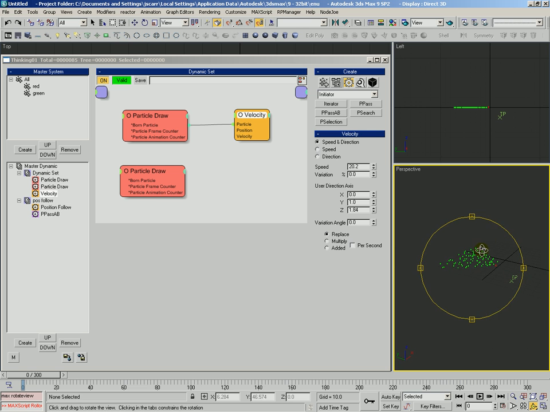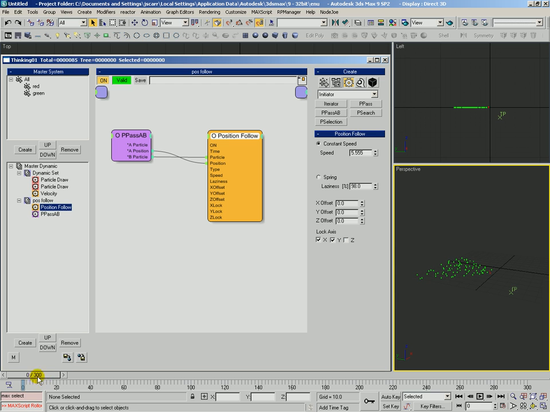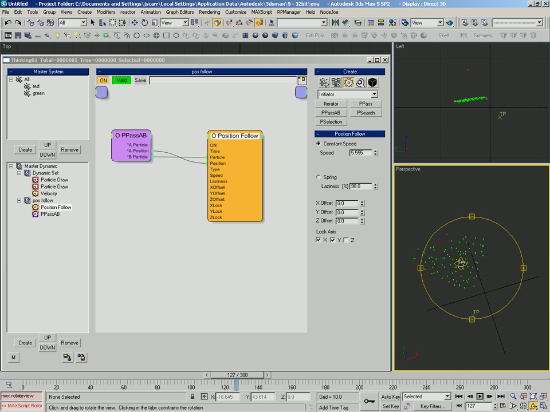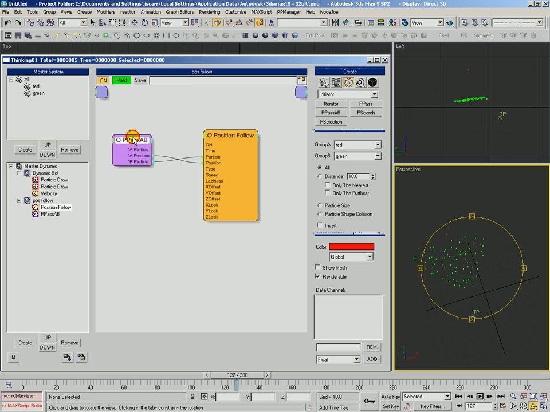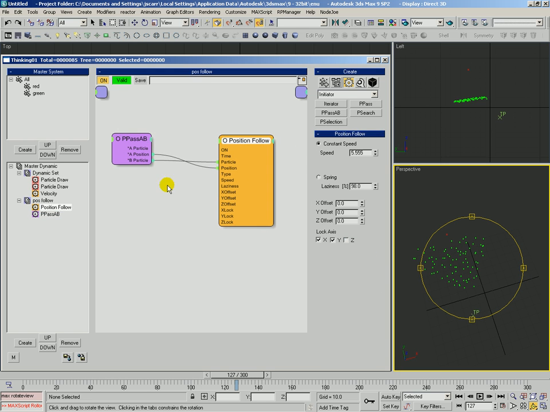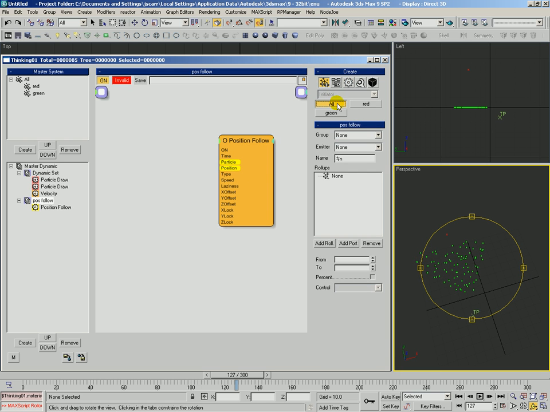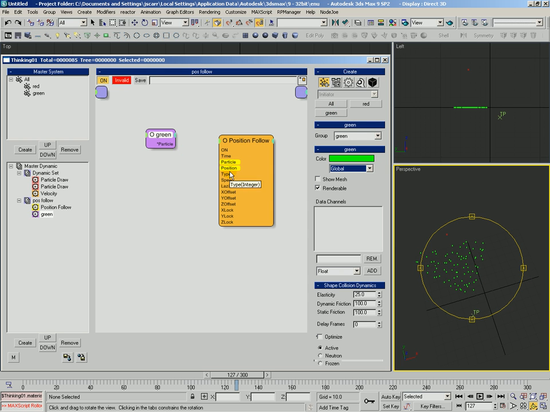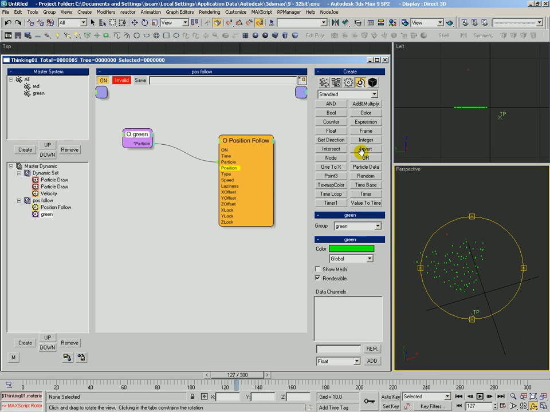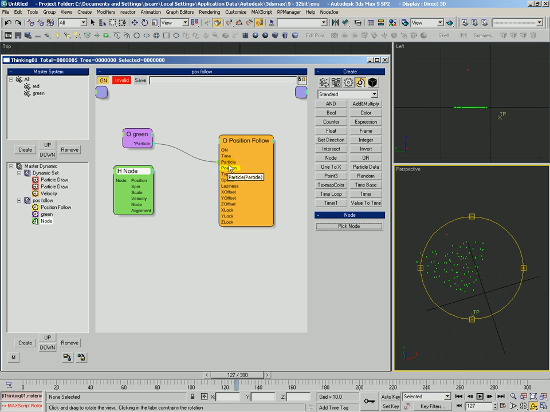So let's change this around. And now they'll actually follow in z, but their x and their y axis, they're not going to move at all. So that's pretty much the basics of PositionFollow. It's great because it can use other particles as well. You could remove that and say we want to affect the green particle. And you could also, again, use a node and use the node's position to follow as well.